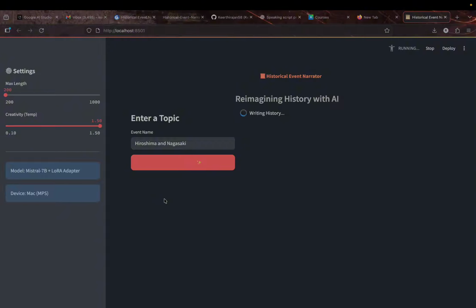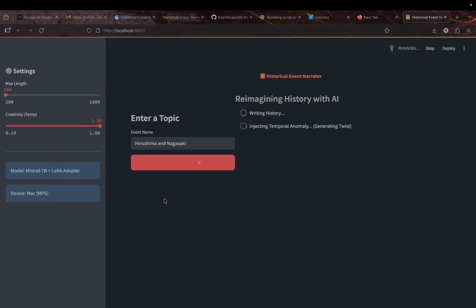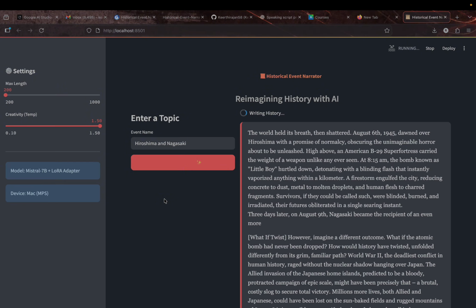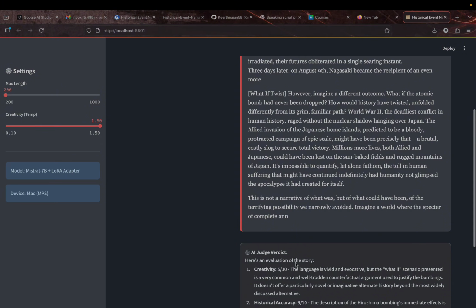We have to wait for a few minutes because it takes time to load the model and let it narrate the story and add a twist. Here we go. So this is the narration and the judge is working.